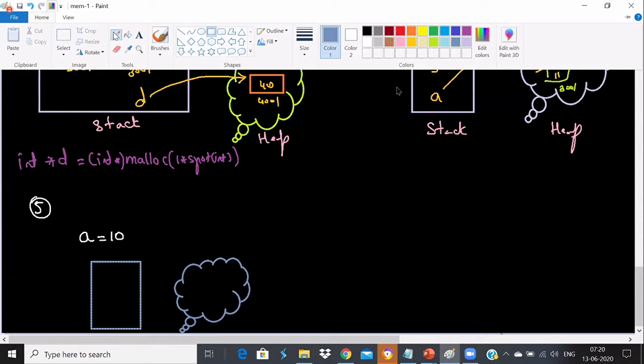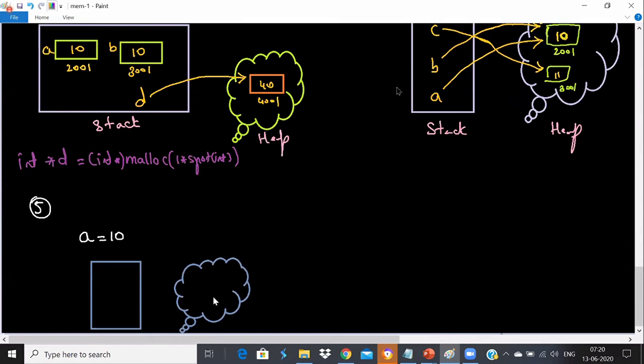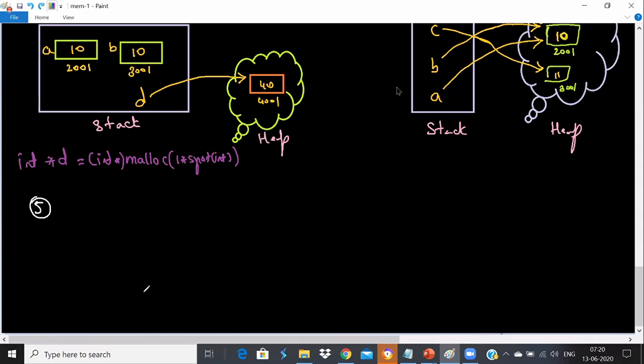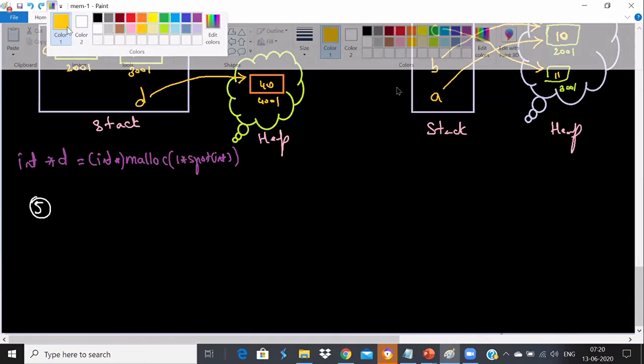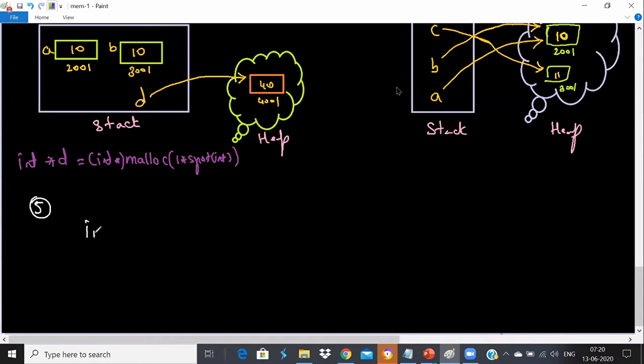And here, what happens now? An object gets created, A, with a value called 10, with some address like 2001, and A will be, oh, sorry, I'm talking about C language actually, not Python. So I must write the way C writes. Okay, sorry. So I'll just say int A is equal to 10, ending with a semicolon.